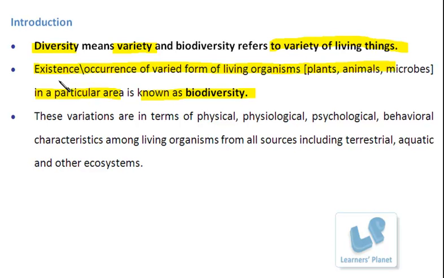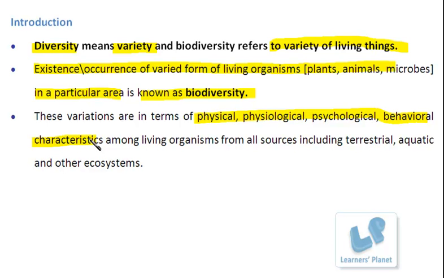There is a variety of living things present in our surrounding. So, which type of variety? Variation in terms of which characteristics, right? These variations can be in terms of physical features, or physiological, or psychological, behavioral, any type of characteristics. More precisely, I can simply say the variation in terms of the structure and function of the living organism. If there is variation, that is leading to diversity in our surrounding.